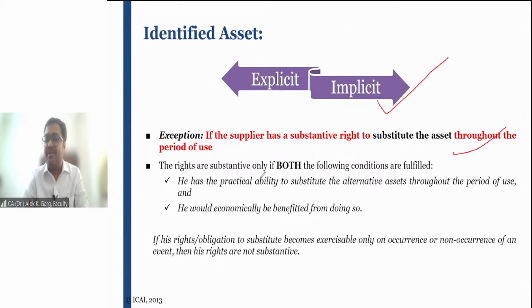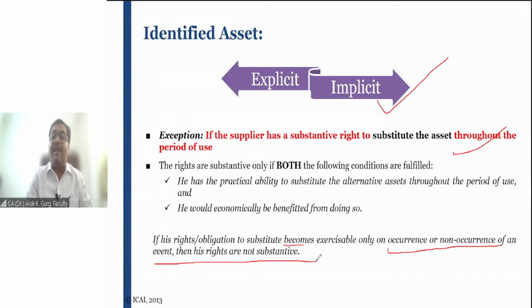Rights will be considered substantive only if he has a practical ability to substitute and he would be economically benefited by doing so. If the right or obligation to substitute becomes exercisable only on occurrence or non-occurrence of an event, then these rights are not substantive. For example, the car will be replaced in case of a breakdown. Say the existing car met with an accident.